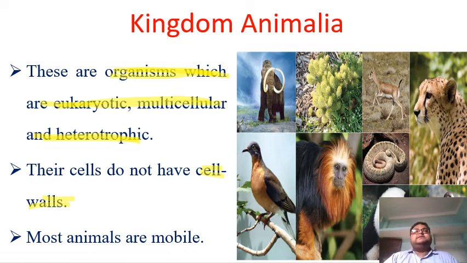After that, we can say that most of the animals are mobile. You might have seen a rat running around in your home, or a bird fly, or a sparrow hop and then fly away. You yourself go to your home and then come back to the school. So most of the animals are mobile, but there are also some sedentary animals. We will be looking at them also. Now let's move ahead.